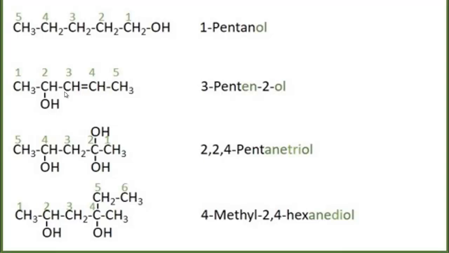You can write the name as pent-3-en-2-ol or 3-penten-2-ol. Now follow here, numbering should start from this side because more substitution occurs in the second carbon. So 2,4-triol, that means here 3 hydroxyl groups, pentane-2,3,4-triol, or 2,3,4-pentanetriol.